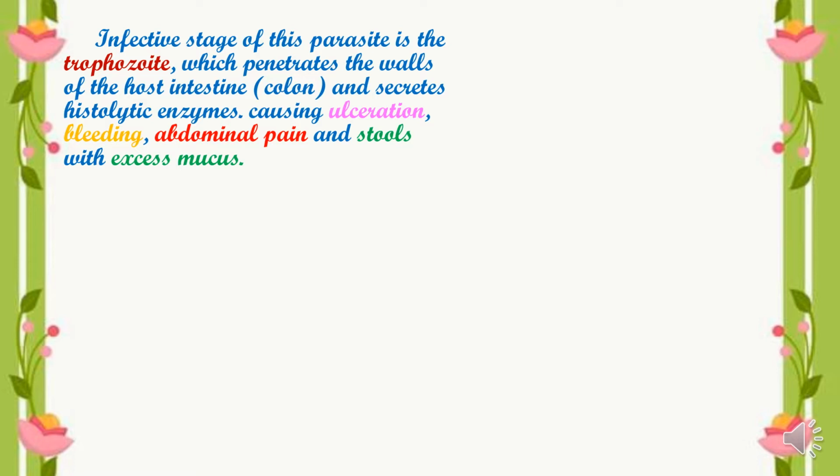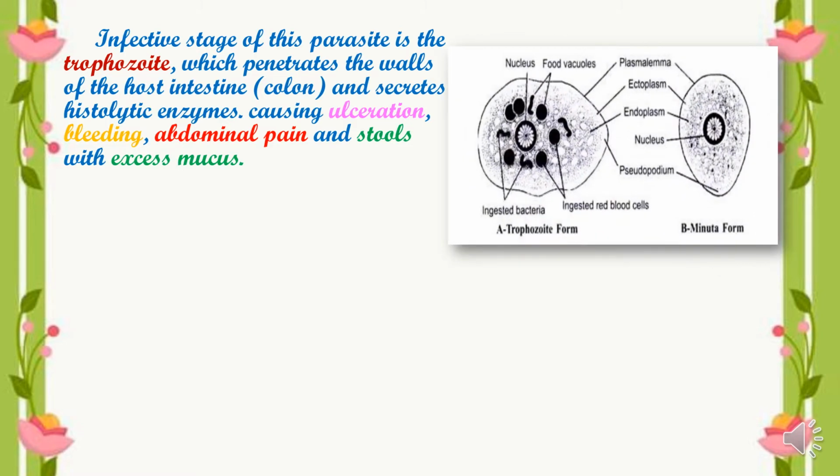And whenever we pass stools, the motion or the fecal matter, it consists of excess mucus. This is the trophozoite, which is the infective stage of Entamoeba histolytica.